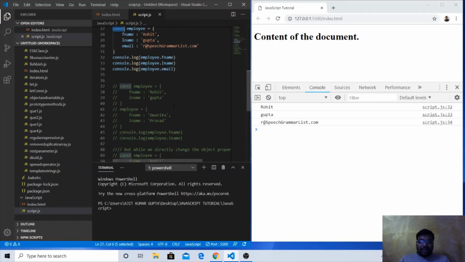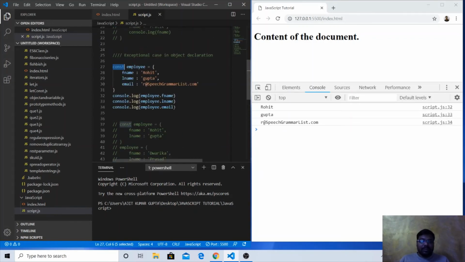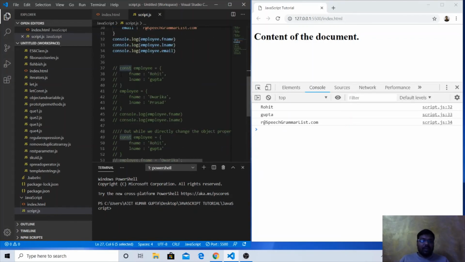So what is the difference? What is the new thing? What is the exceptional case in this particular scenario? See this particular example.